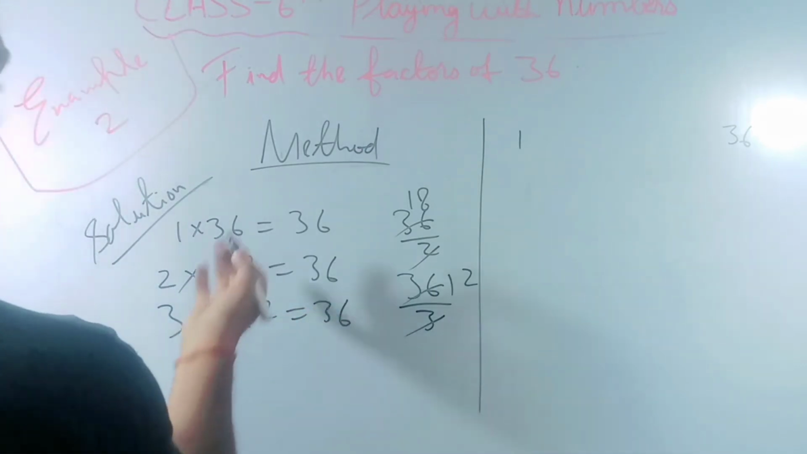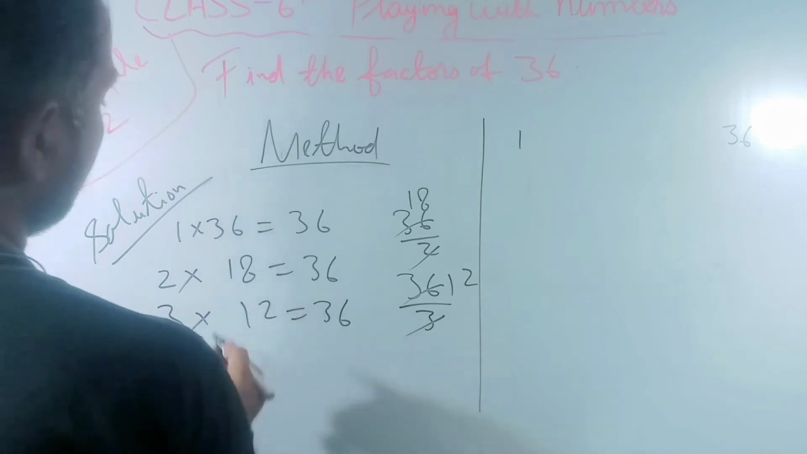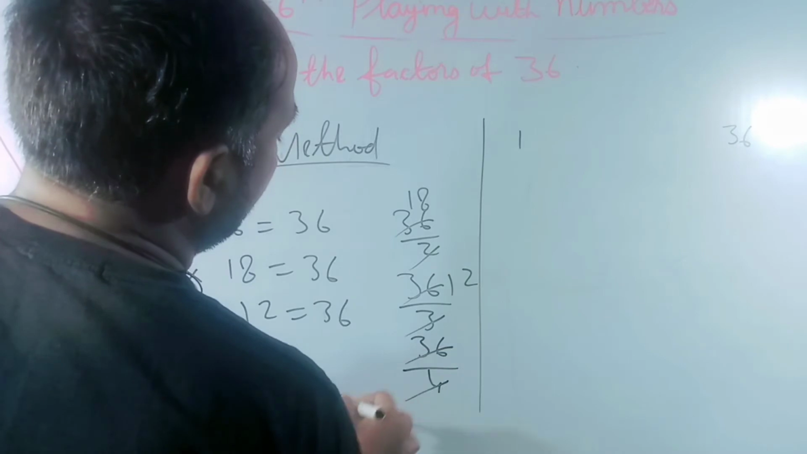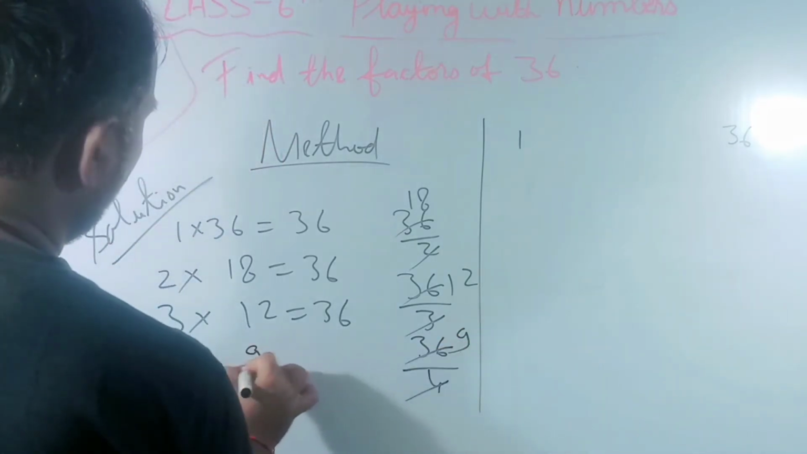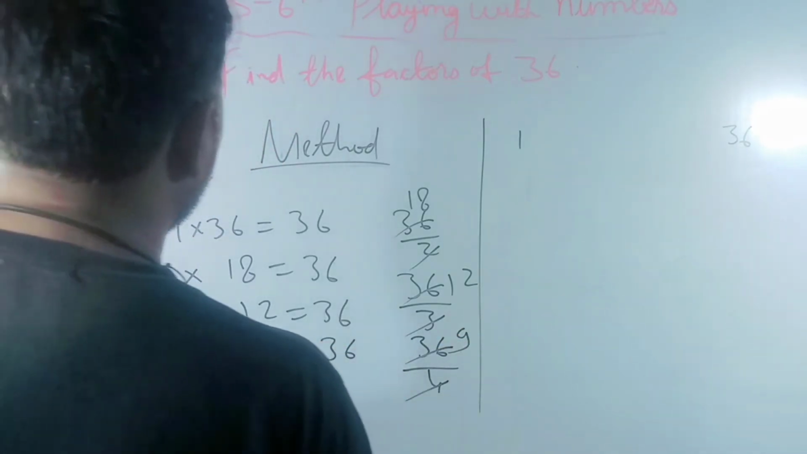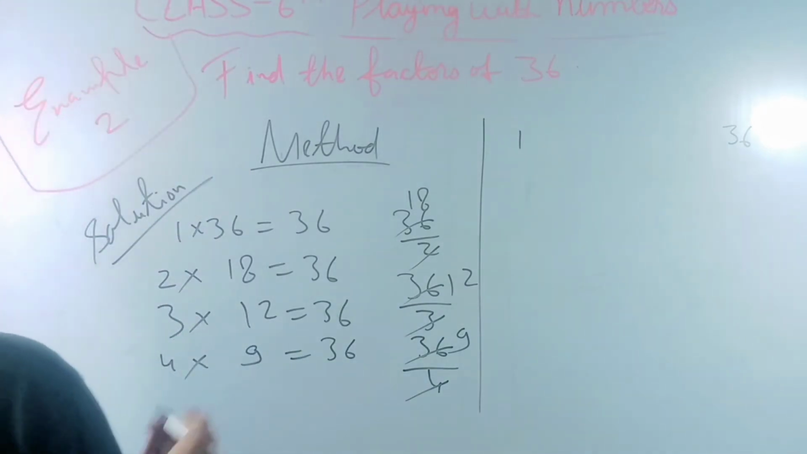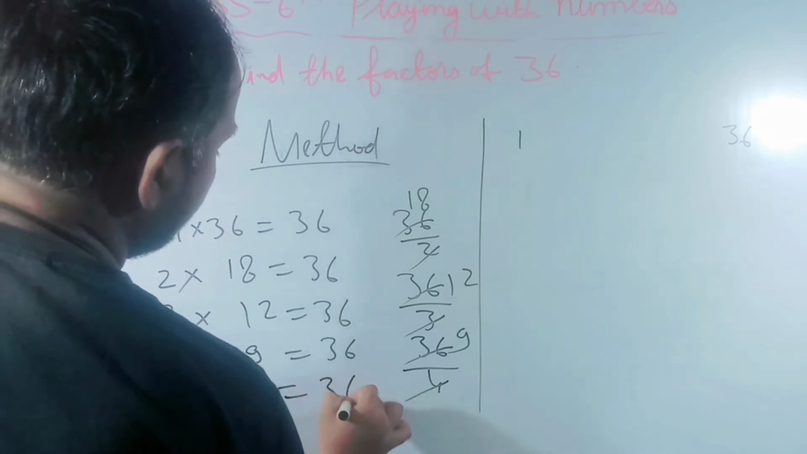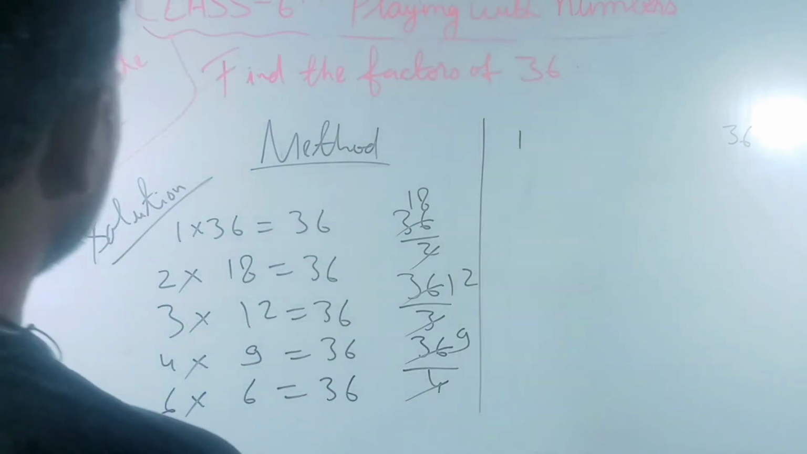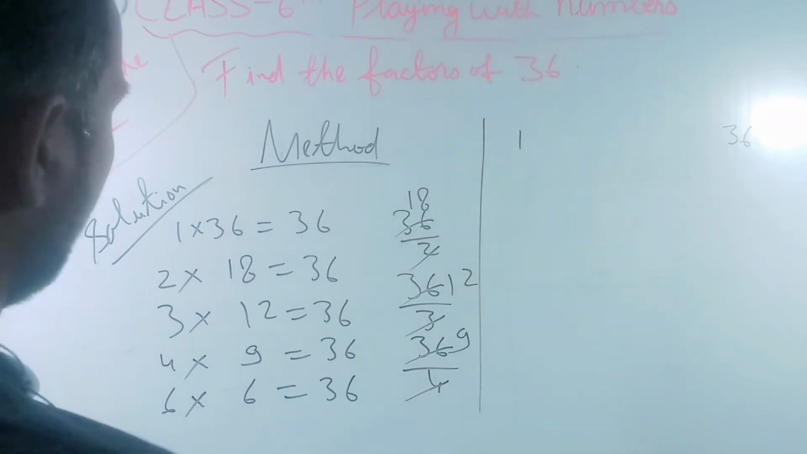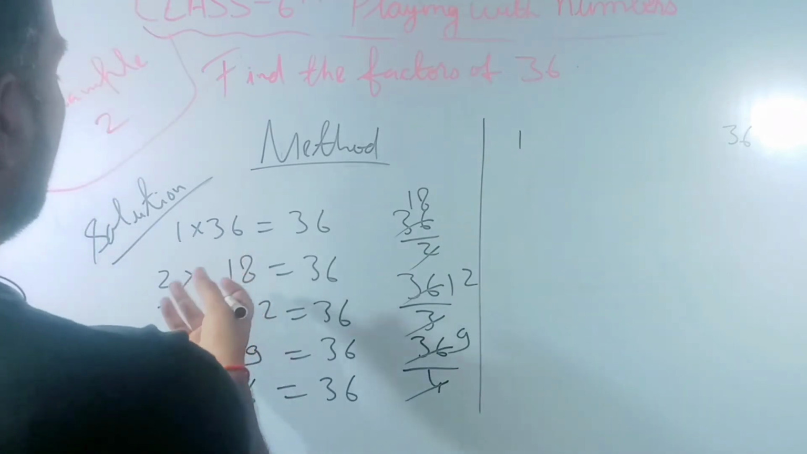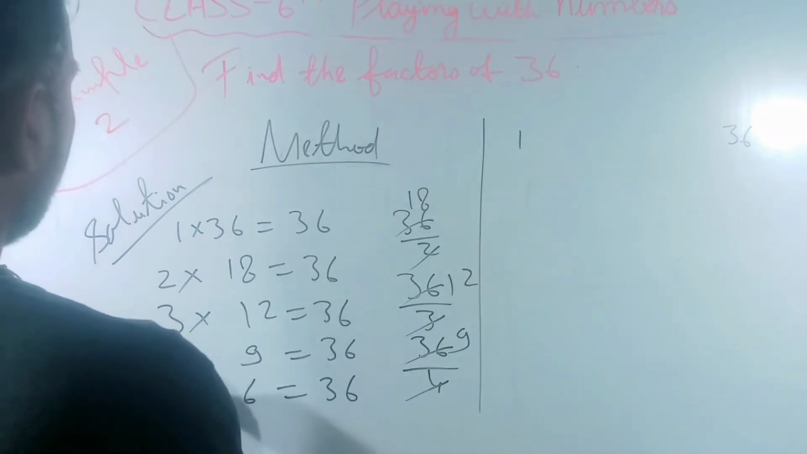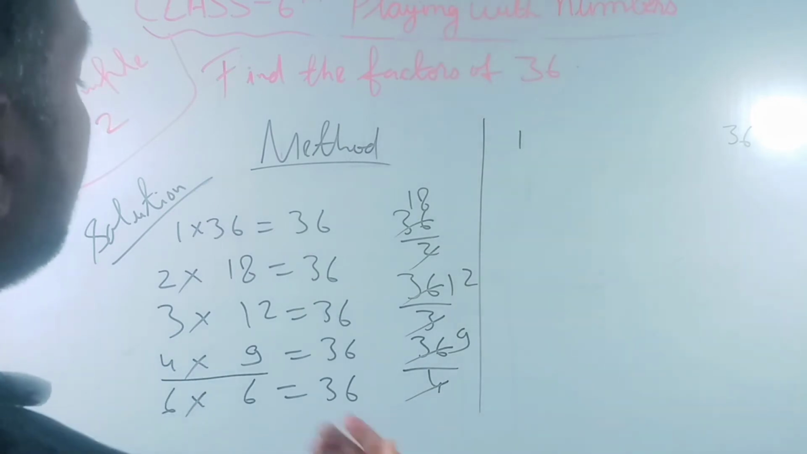Okay. Now next 4. 4 can be taken. Now 4 9 36. 5 can be taken? No. 6 can be taken? Yes. 6 6 36. Now 7, no. 8, no. Okay, and 9, already we have taken. We cannot take reverse order.